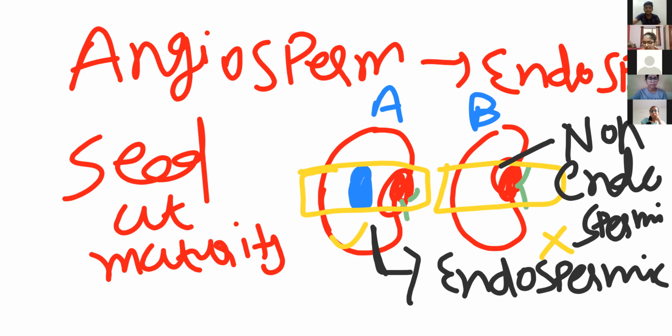When seed formation occurs or seed maturation occurs, which point? When seed starts maturing. Okay, when seed maturation occurs, remember, at that time, we have to check whether inside that seed endosperm is still present or totally consumed. If still present, we call it endospermic seed.